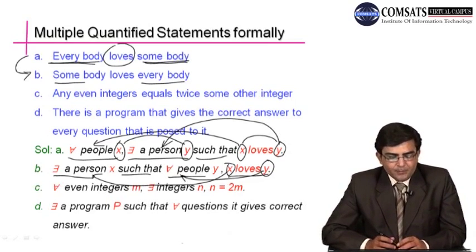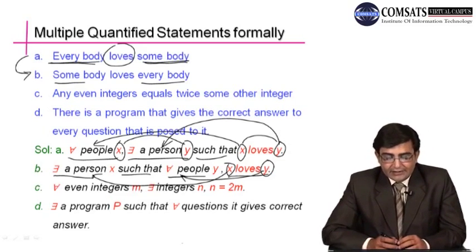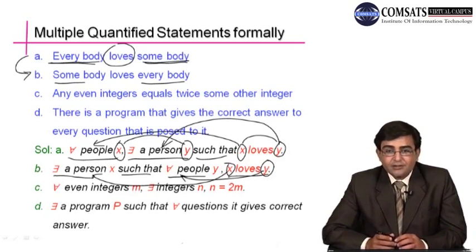Now in part C, any even integer equals twice some other integer. So this is very famous, that any even integer can be written in the form of 2n where n belongs to Z. We have discussed such a statement in basic number theory when we discussed number theory. So how to translate this informal statement into a formal statement?